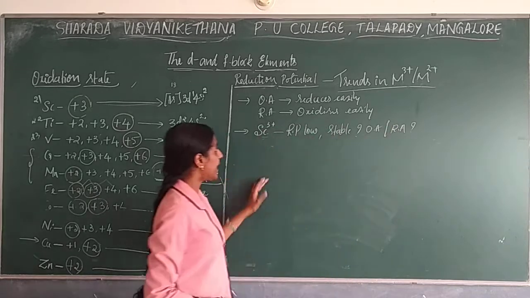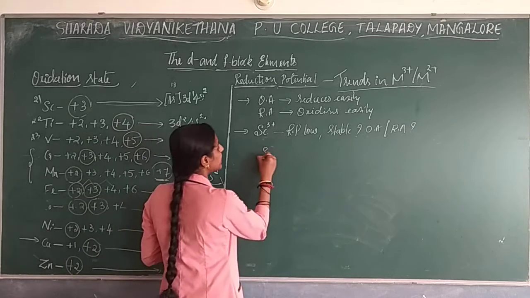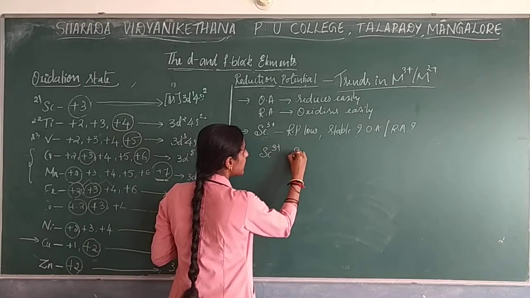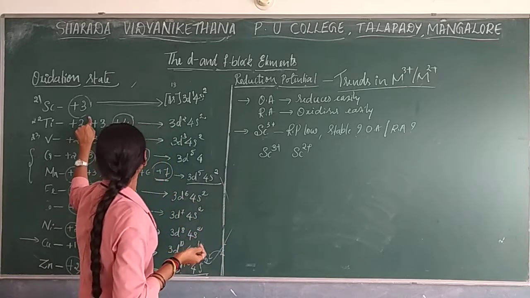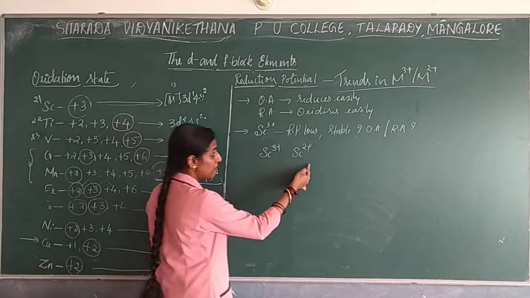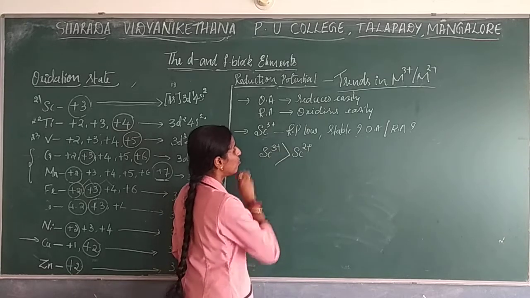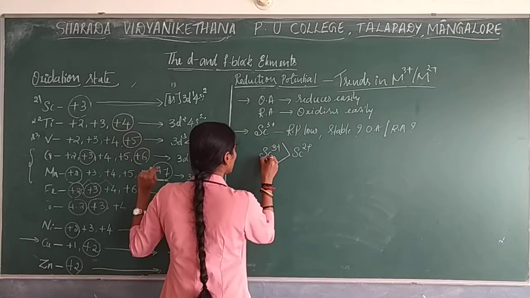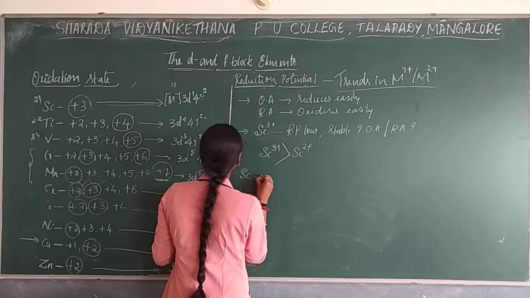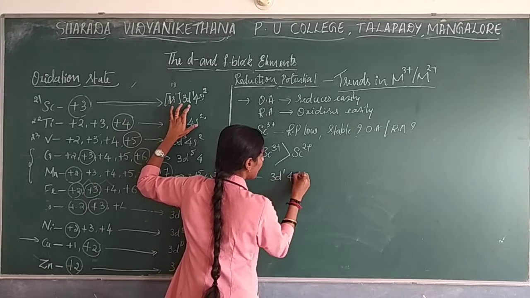So now what to write? Why does this show stability with Sc3+ when you compare Sc3+ with scandium 2+? One thing is that variable oxidation states are not possible with scandium. If it shows +2 also, when you compare, Sc3+ is more stable than this. Why is it so? Because we know the electronic configuration of scandium goes as 3d1 4s2.